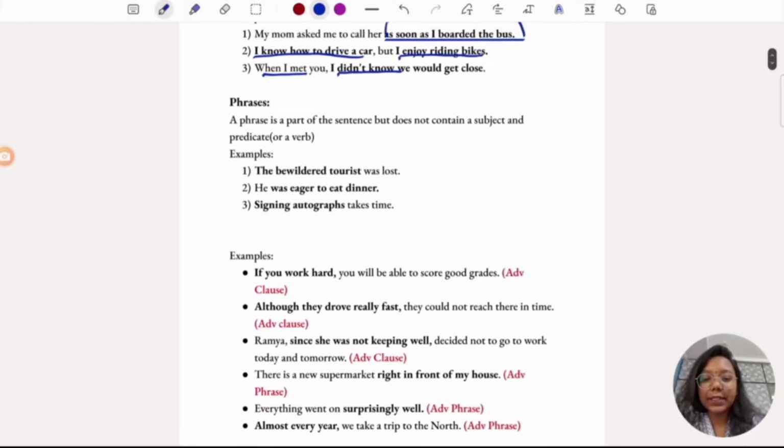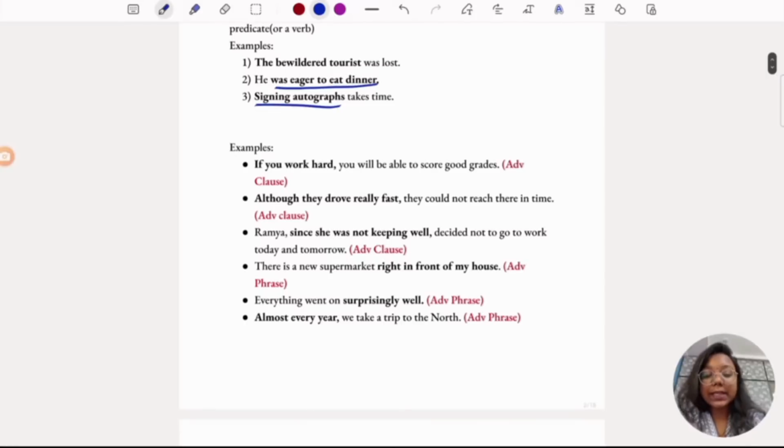And coming to phrases, a phrase is a part of the sentence but does not contain a subject and a predicate. So the only difference is, both of these are part of the sentence, but clauses contain subject and predicate, whereas phrases do not. Examples are listed here. The bewildered tourist was lost. He was eager to eat dinner. Signing autographs takes time.